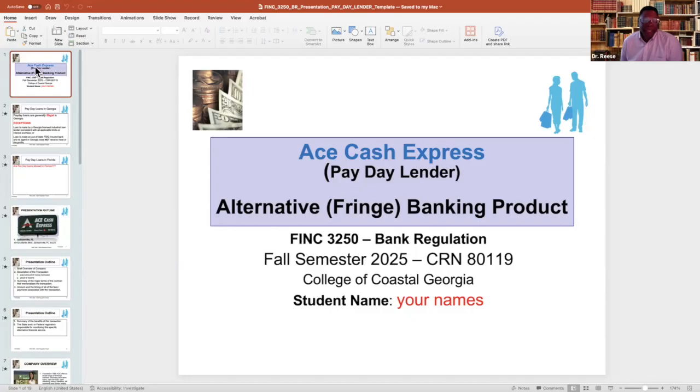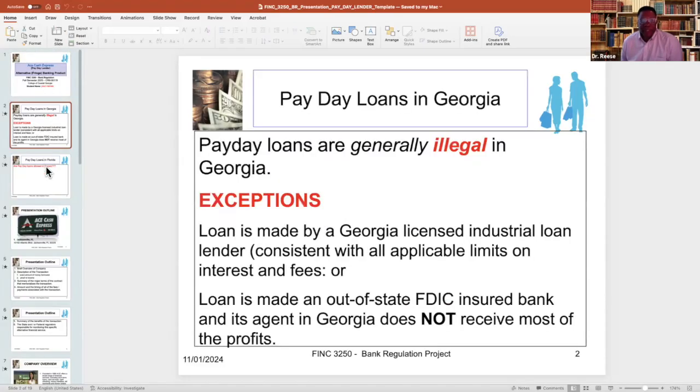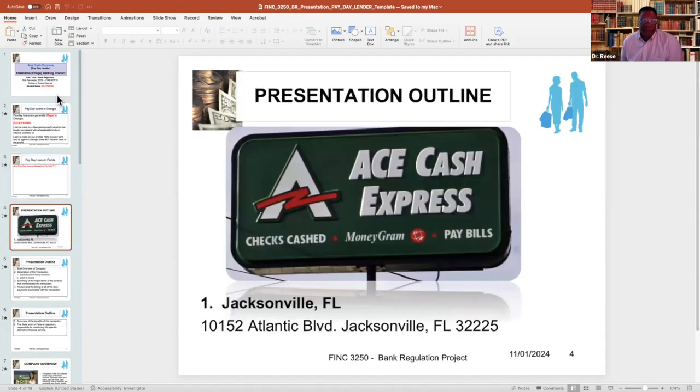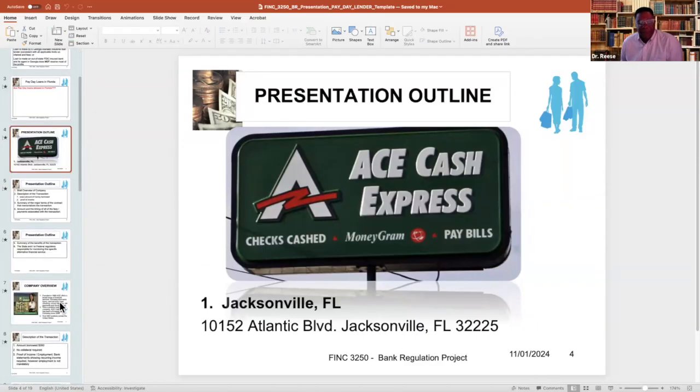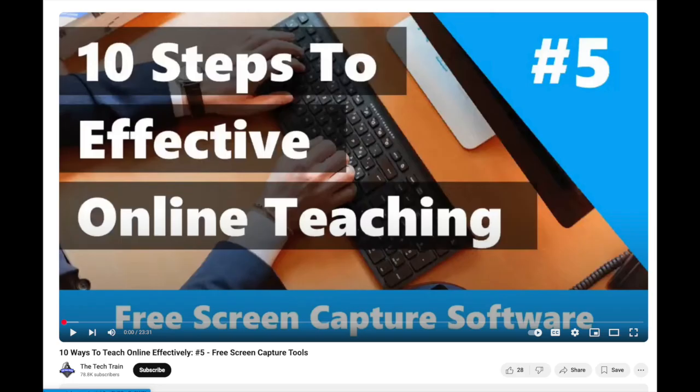So that means you're going to have narration for each one of these slides, and you're going to build in automation. In other words, you're going to program into the presentation the amount of time each slide is going to show. And while that slide is showing, you will have some narration embedded in the slide that will voice over the presentation while your classmates are watching and listening. So again, I have a separate video that walks you through how to do this narration and automation.